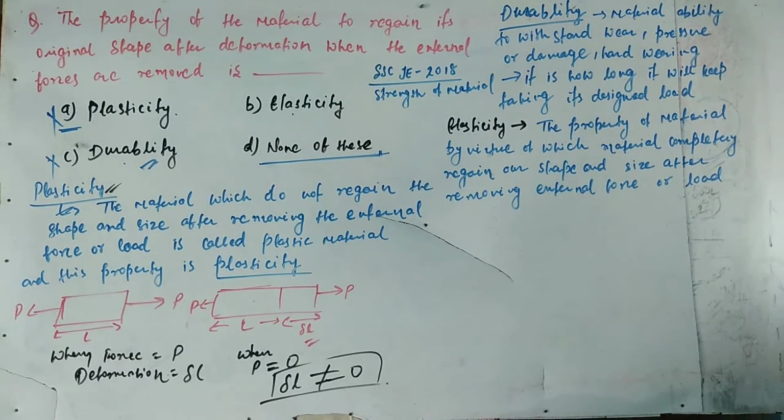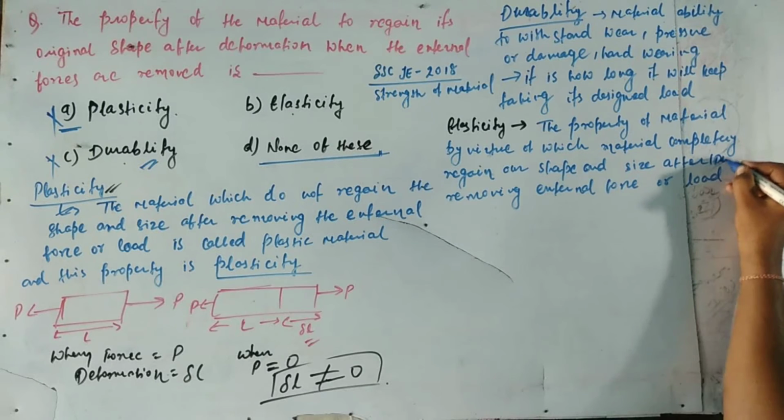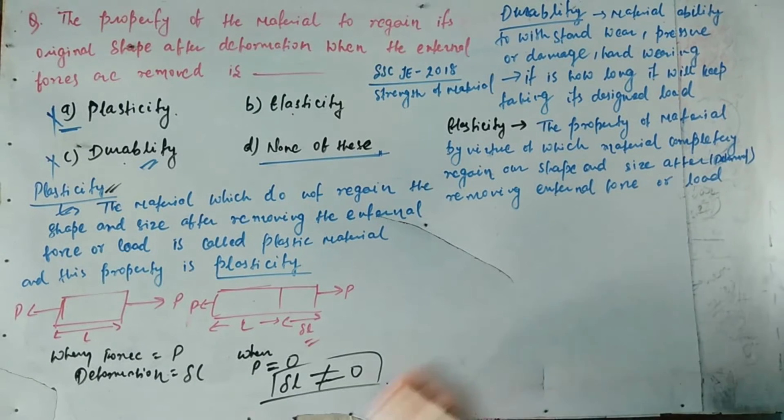When we apply force on the material, the material will deform and its shape and size will change. But when we remove the forces or load, the material completely regains its shape and size, and that property is called elasticity.